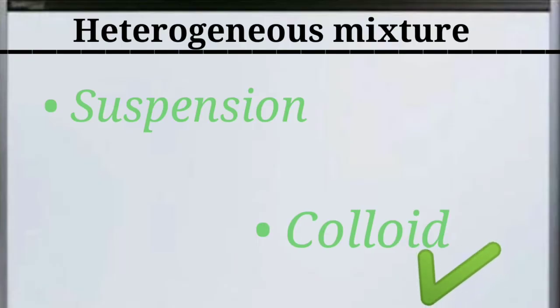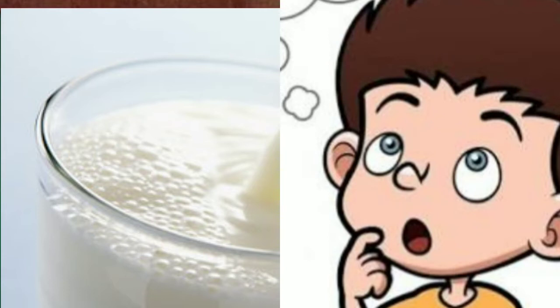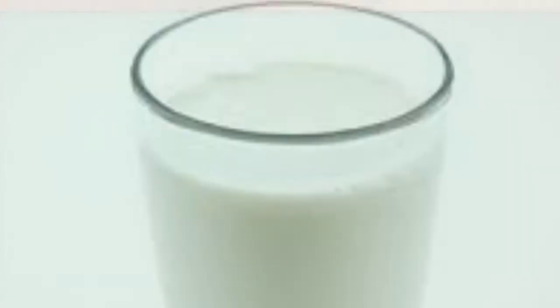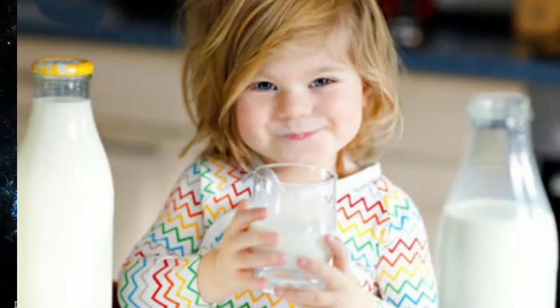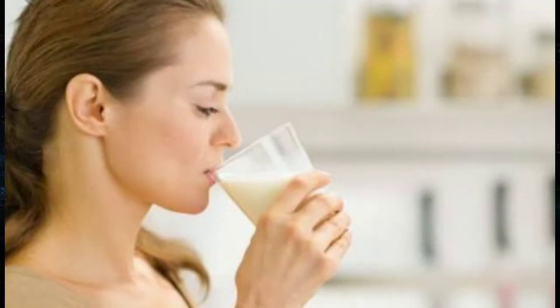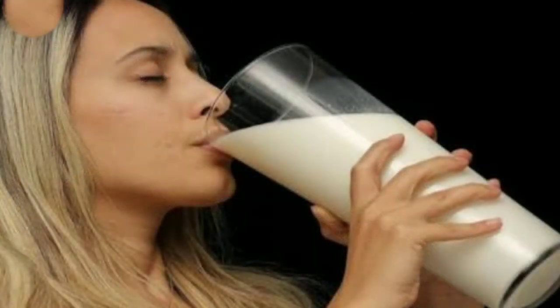To make it clear, let's take an example of milk. What do you think, is milk completely white, or does it appear white because of something? Actually, milk is not white, but it appears white because of a kind of particles mixed in it. The particular name for which the milk appears white is casein. Casein is a type of protein present in the milk. These caseins are too small in size and are uniformly spread throughout the solution, for which milk appears white. Basically, milk looks like a homogeneous mixture, but literally it is a heterogeneous mixture.